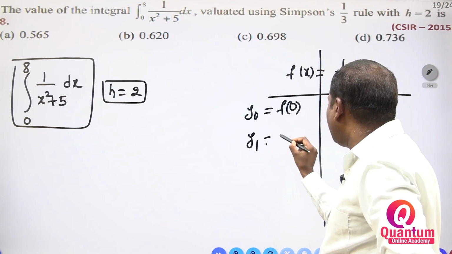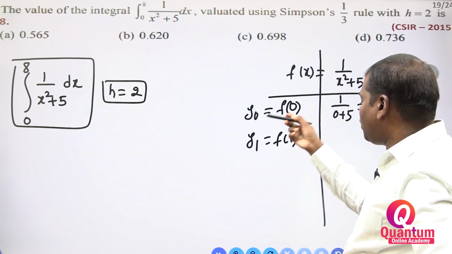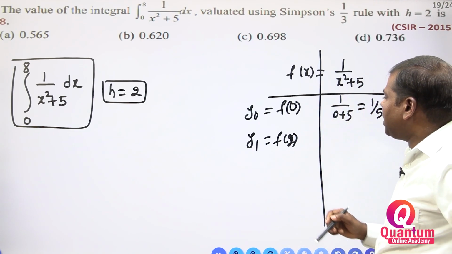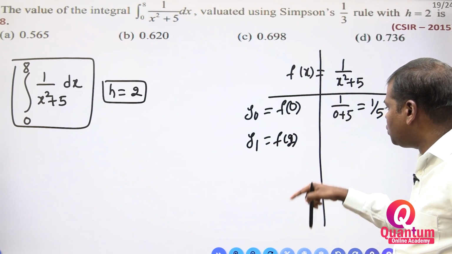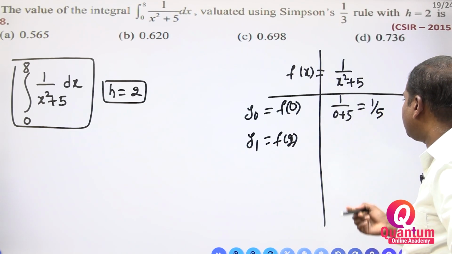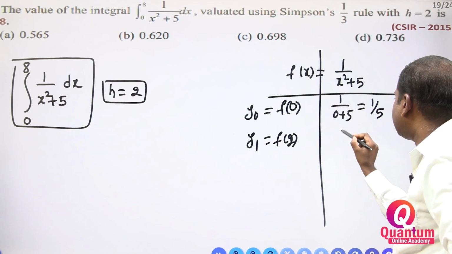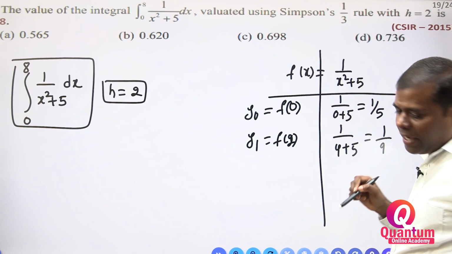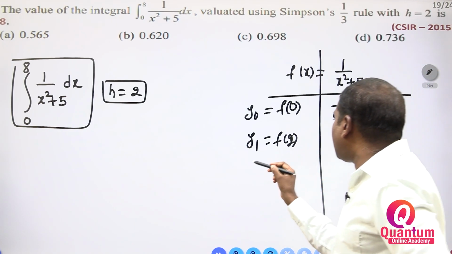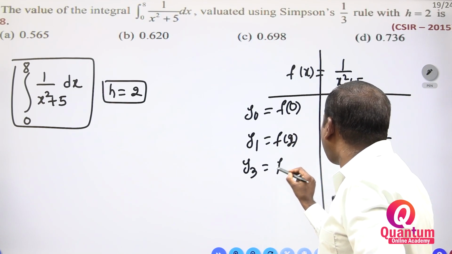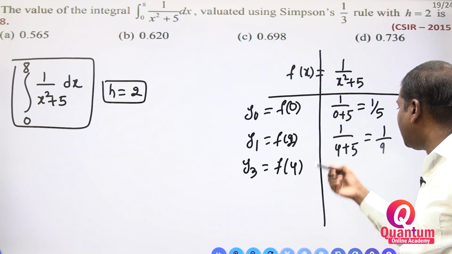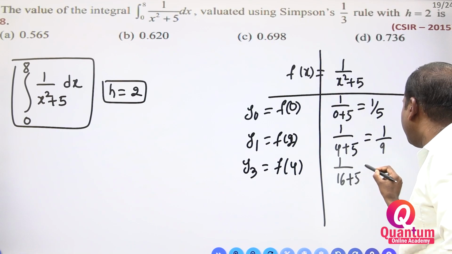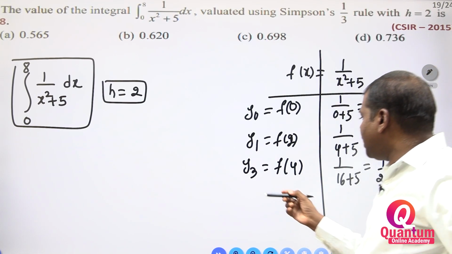Next y1, which is f of 2, because h is equal to 2, so you increase by 2. y1 is equal to 1 by 4 plus 5, which is 1 by 9. Next y2 is f of 4, which is 1 by 16 plus 5, equal to 1 by 21.